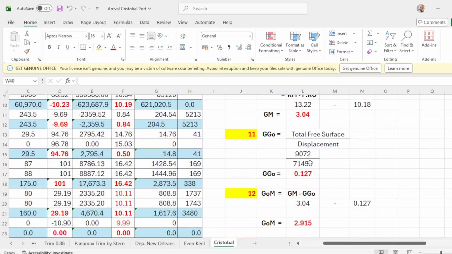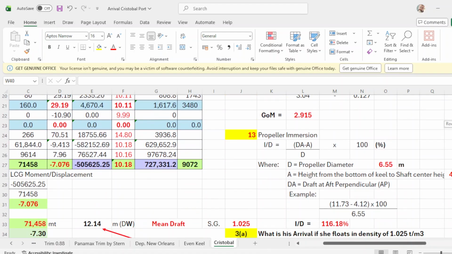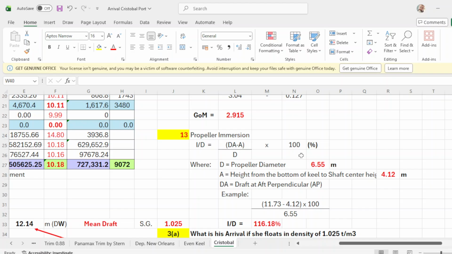Displacement is 71458. Then your GGO is 0.127, and how to get GOM is GM minus GGO. So your GM is 3.04 minus your GGO of 0.127, and your GOM is 2.915. Okay? And here, I didn't compute this propeller immersion, but this is the formula.